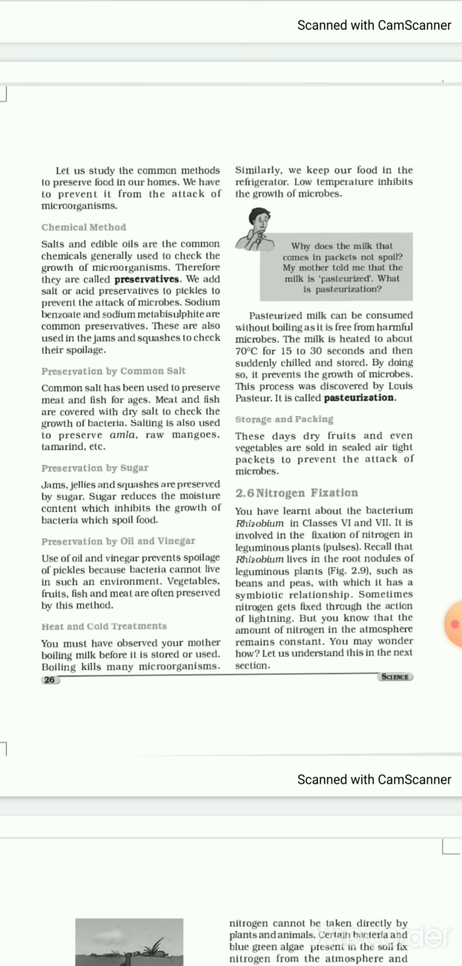Next is storage and packing. These days, dry fruits and even vegetables are sold in sealed airtight packets. I told you about the frozen peas, right? How they are stored and used when the season is not there. So they are sealed in airtight packets to prevent the attack of microbes. Even paneer, dear students, and French fries which we eat at McDonald's are also stored and preserved in tight packets. And after that we can fry them and eat them at our home.